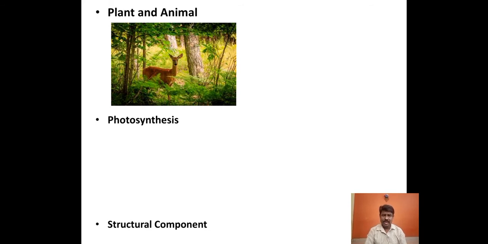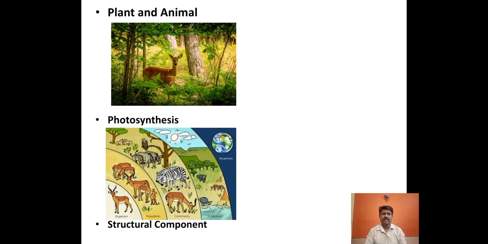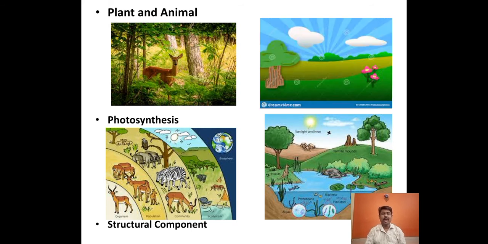We all know that the plant gets the solar energy, converts it into chemical energy in the form of carbohydrate, and these carbohydrates are made available to the other heterotrophic living organisms and sustain their life. So plants only have the capacity to synthesize the food material, that's why they are called autotrophs. Whereas the other living organisms depend upon the plant, and that's why they are called heterotrophs.